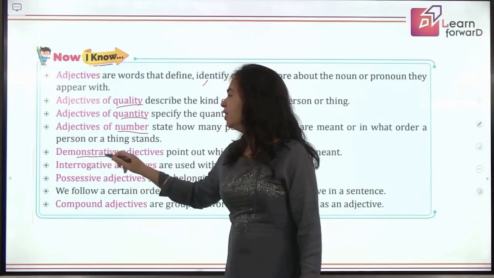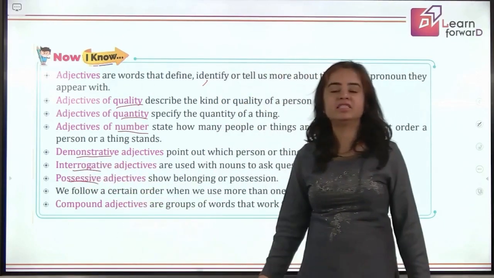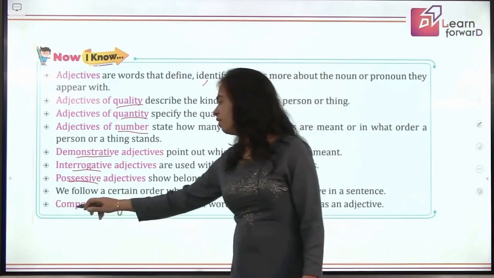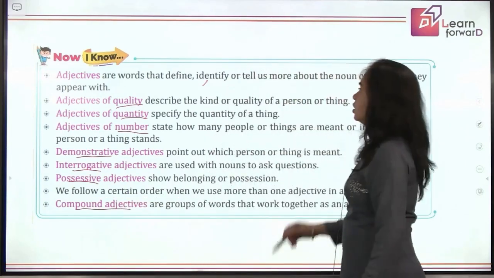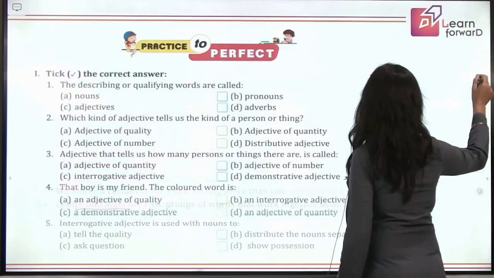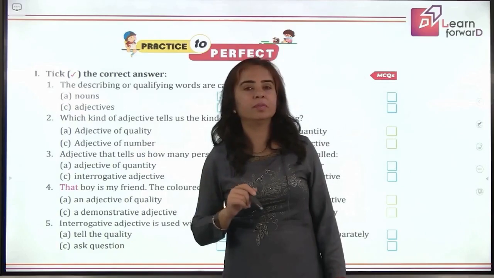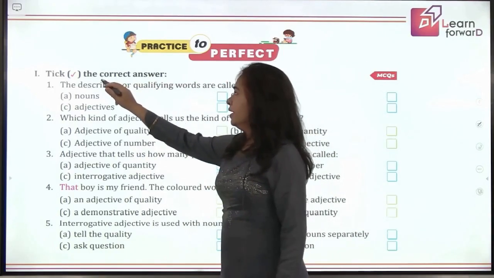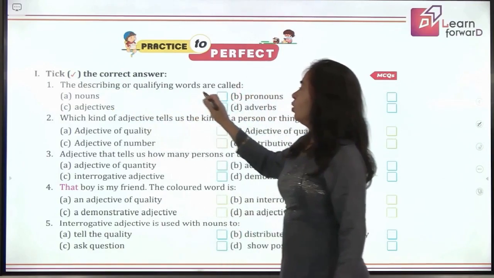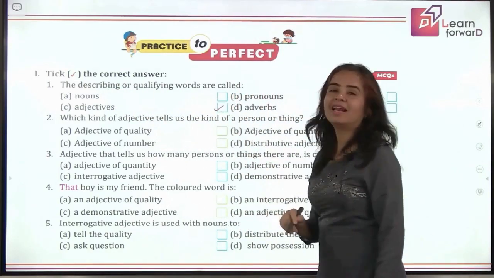Then we had demonstrative adjectives, interrogative adjectives, possessive adjectives, and just now we have learned at the end about the compound adjectives. So I hope you'll be remembering these kinds of adjectives and you have understood each one of them perfectly. So it's time for you to practice now. Pick the correct answers. The describing or qualifying words, what are they called? Yes, of course, they are adjectives.